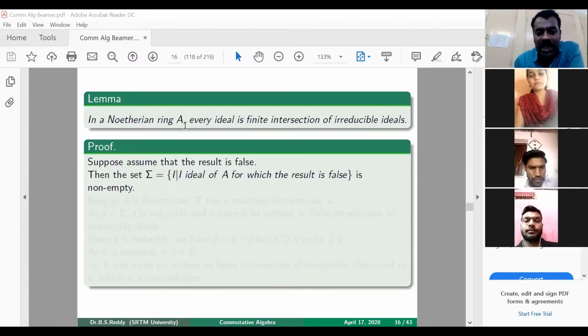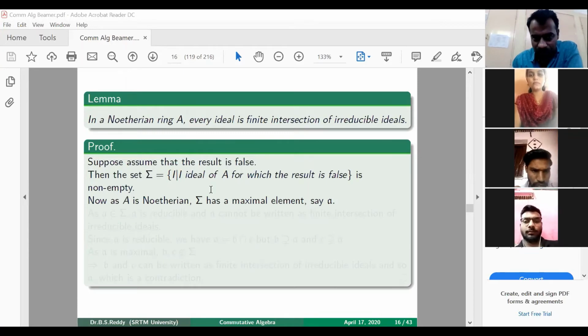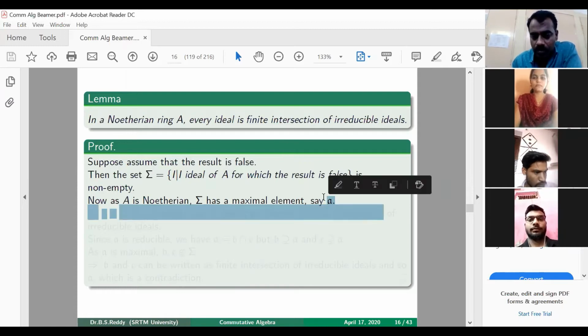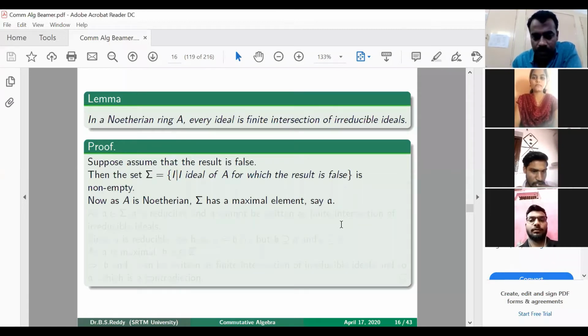Therefore what you can claim is that this has a maximal element. So this set sigma has a maximal element, say denote that by A.